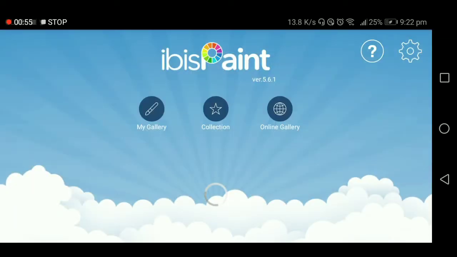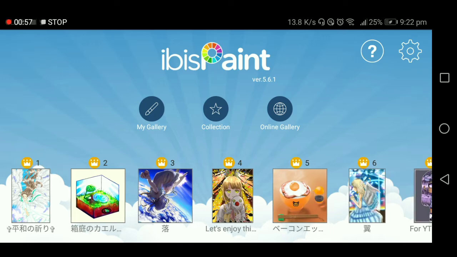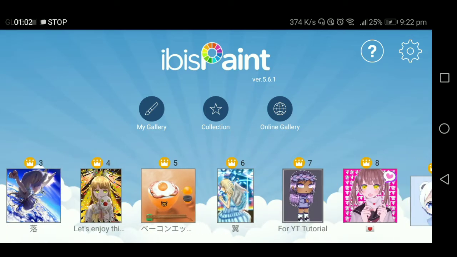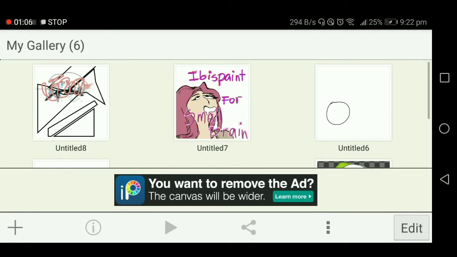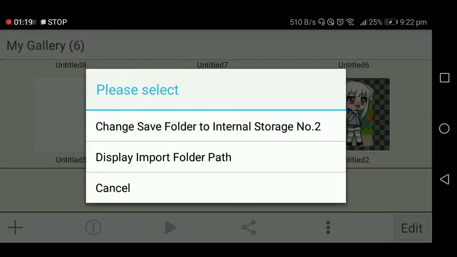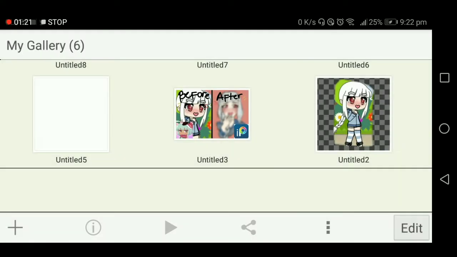There are three things on the screen that you should focus on, because the thing at the bottom, I will explain that later. So for now, tap on My Gallery, and as you can see, at the bottom of the screen, you have a plus, the information thingy, a sideways triangle, a share thingy, three dots, and an edit button. See, I tapped it. Stupid. You really shouldn't worry about those.